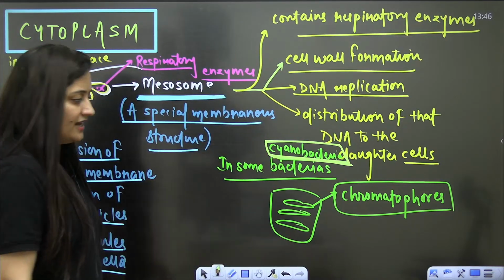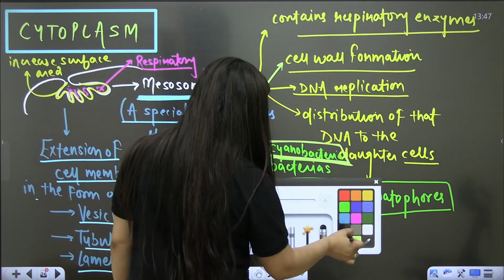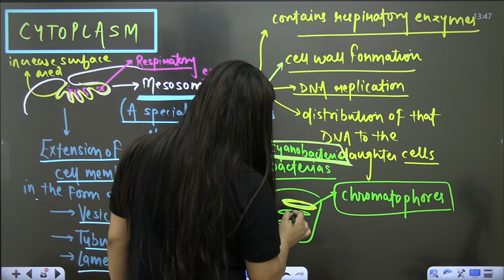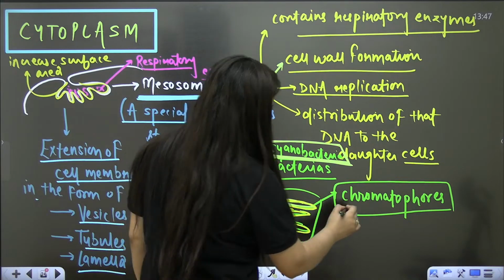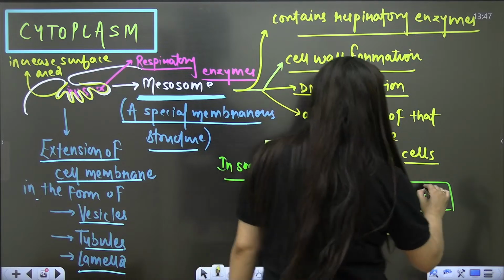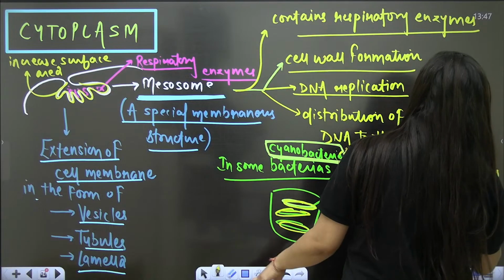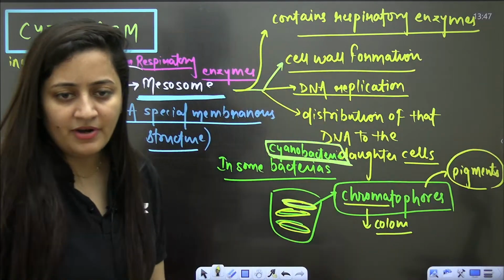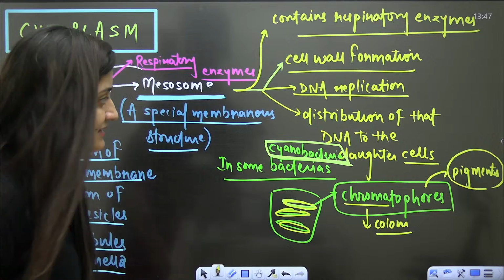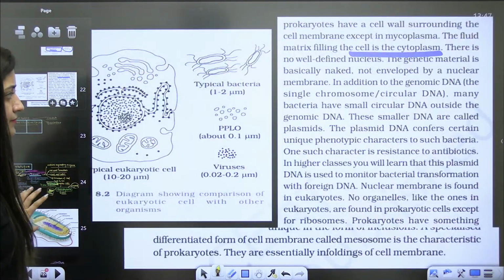Clear? So it has these membranous extensions, and we call them chromatophores. Chroma means color. So these chromatophores contain pigments, and because this bacteria is photosynthetic, it needs that pigment for photosynthesis. Understood?